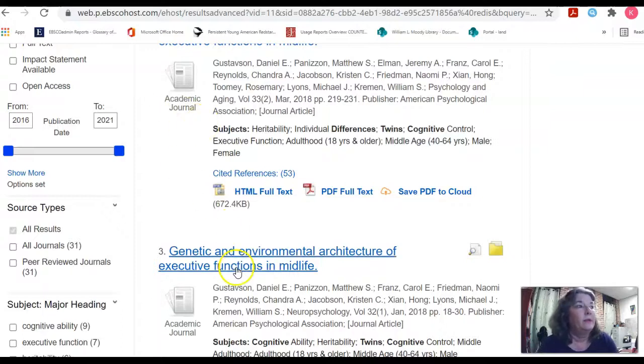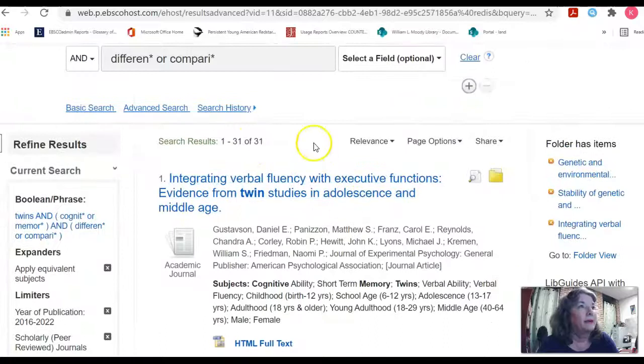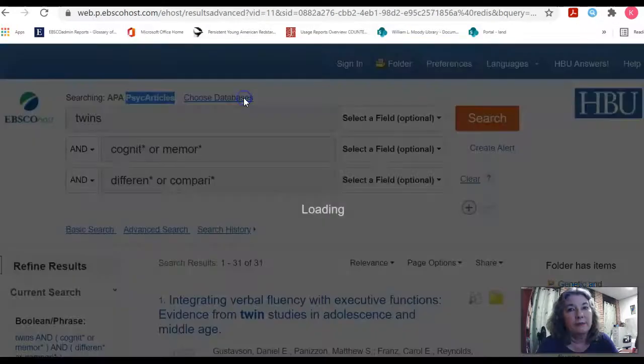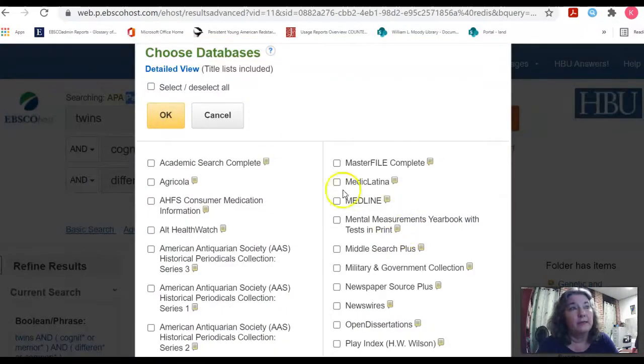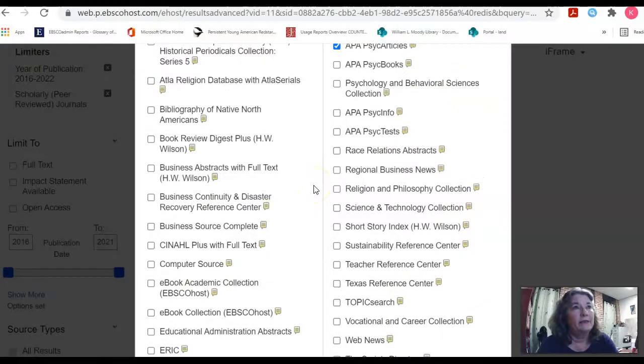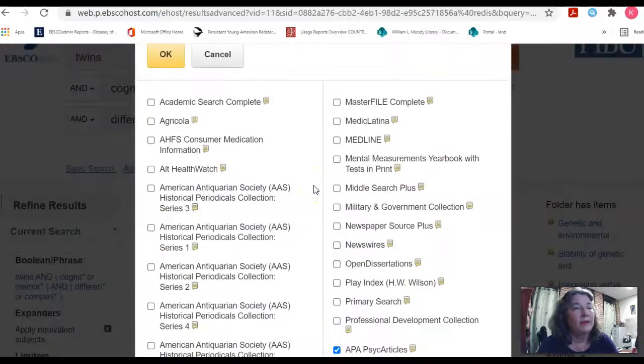So let me go up here at the top, and I'm going to scroll up, and I've got my same 31 hits here. I've also still got my same articles in my folder, and look here guys, we're using psych articles, but here we go, we're going to choose databases. Like I said, these are EBSCO databases. Look how many choices you get. Lots of choices. So if you are running something that had to do with GIs or soldiers, veterans, you could add the military and government collection to run your search.